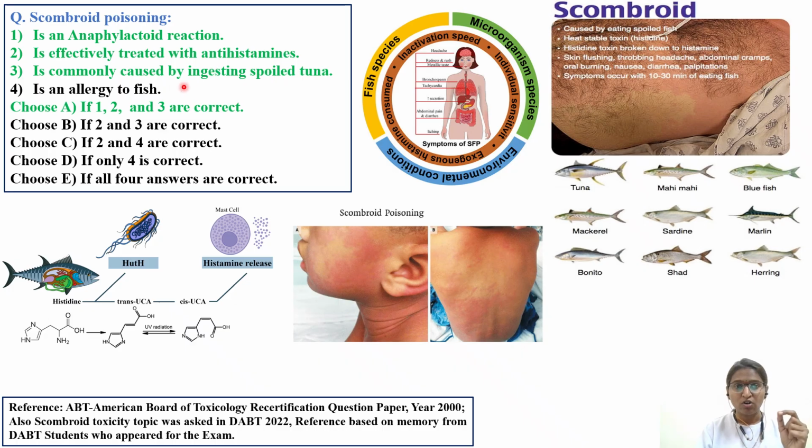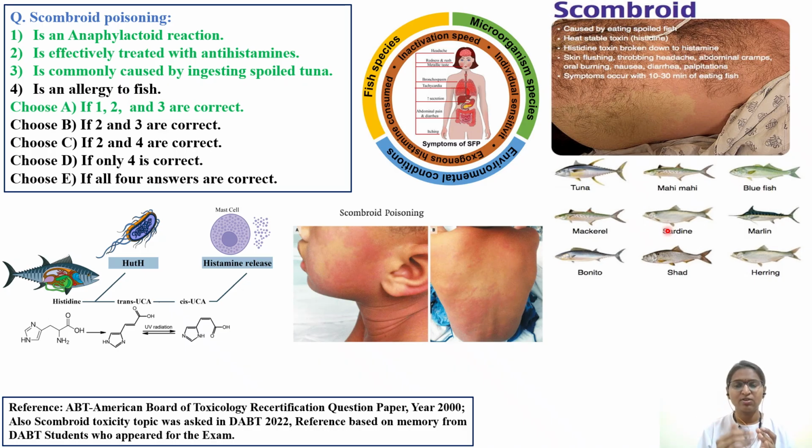Coming to the third option, commonly caused by ingesting spoiled tuna. There are different types of fishes. Scombroid poisoning is caused by consuming contaminated fish in which the histamine levels are high. Which fishes? Tuna, mahi-mahi, bluefish, mackerel, sardine, marlin, bonito, shad, and herring. Consumption of these fishes, which have high concentrations of histamine, leads to this kind of scombroid poisoning. In the textbook also they have listed this type of fishes.